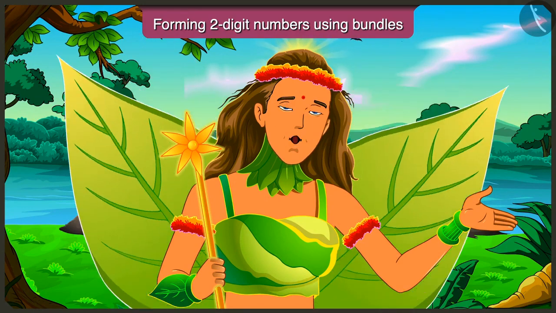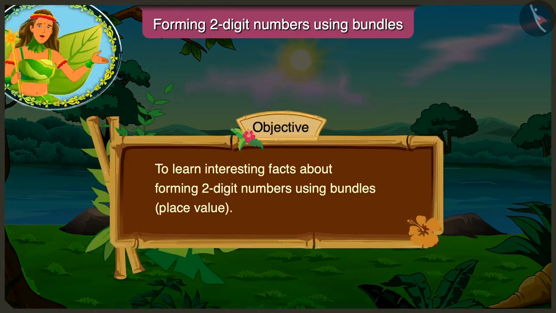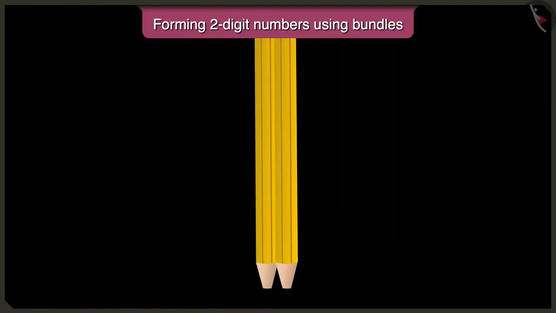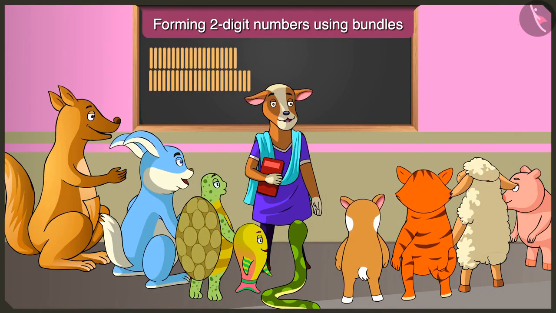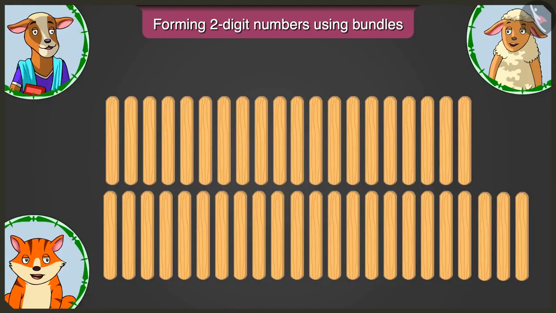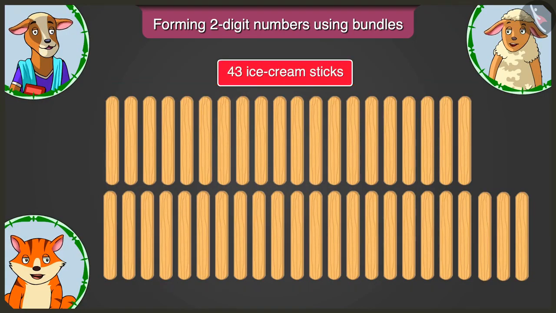Children, today we will learn interesting facts about forming 2-digit numbers using bundles, place value. Children, can you make bundles of tens out of these 43 ice cream sticks? But ma'am, these are 43 ice cream sticks.